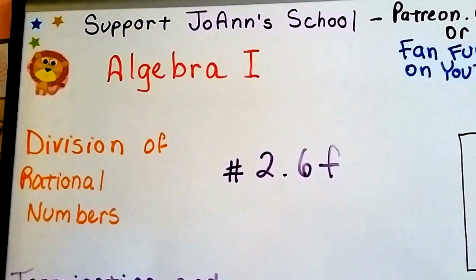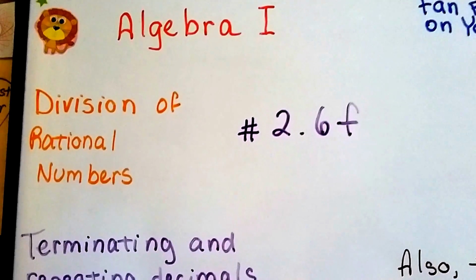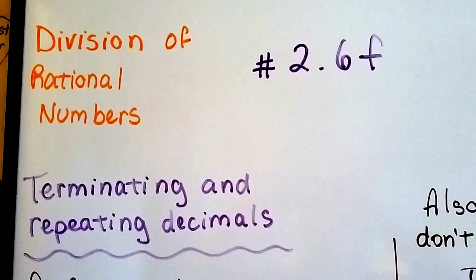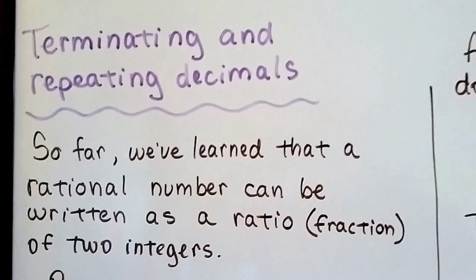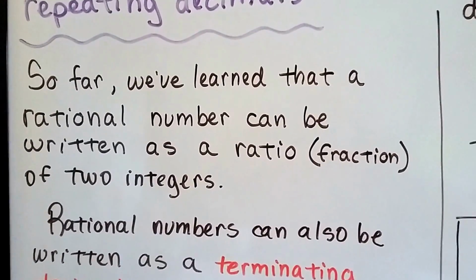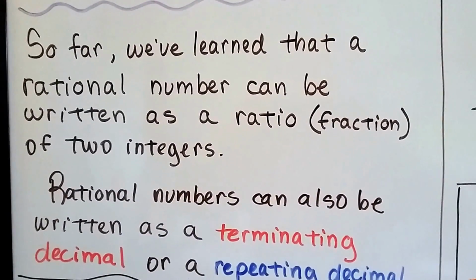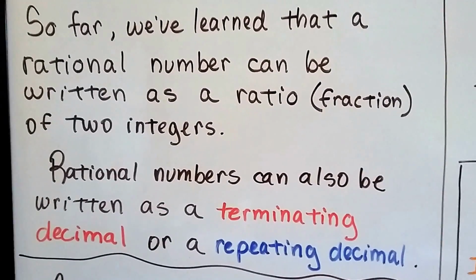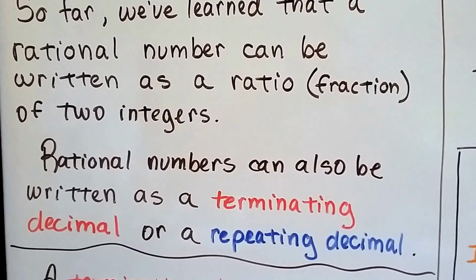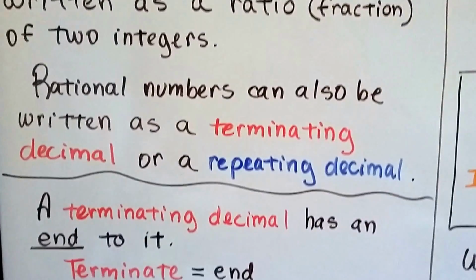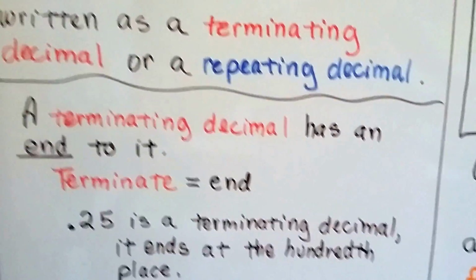Algebra I, number 2.6f. We're still talking about division of rational numbers, and we're going to talk about terminating and repeating decimals in this video. So far we've learned that a rational number can be written as a ratio, a fraction, of two integers. And rational numbers can be written as a terminating decimal or a repeating decimal. A terminating decimal has an end to it.